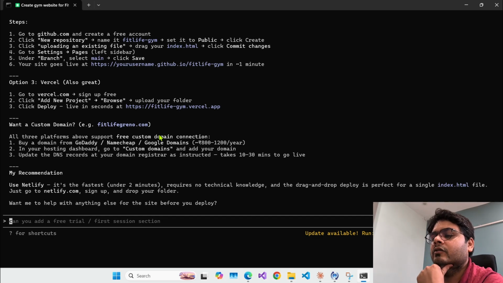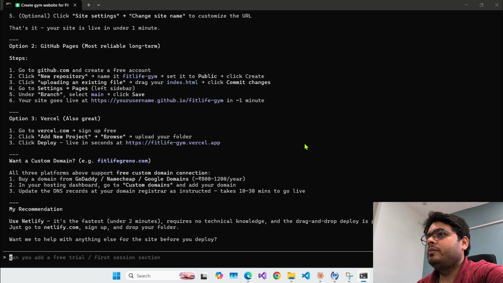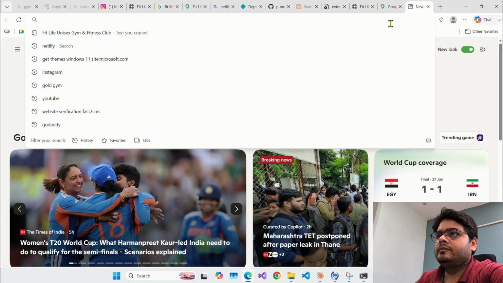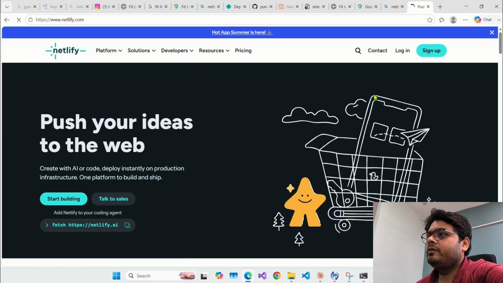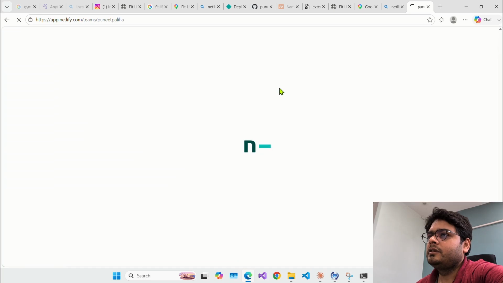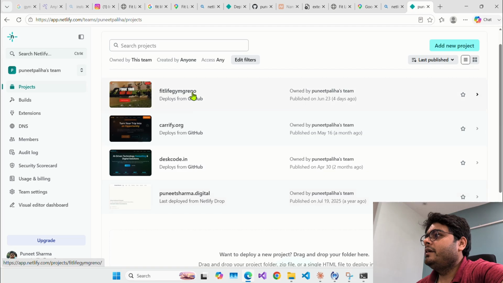So let me read what it is saying. Okay, so it is suggesting Netlify. I already know what Netlify is. If you don't know, it's a hosting platform where we can host the website. So I'll log in, and we can create a new project over Netlify and host this website, right? So I'll open Netlify here. I'm showing step by step so that you can understand and follow this. I have already created projects over here, so I'll create a new project.